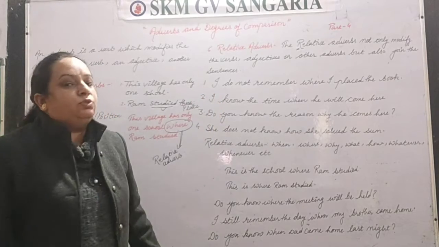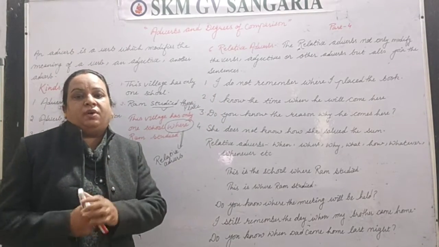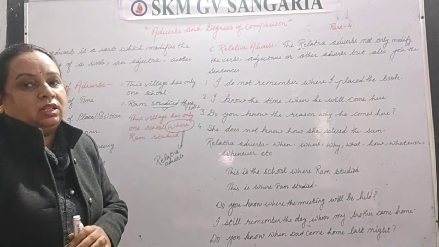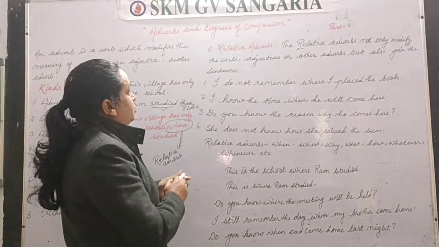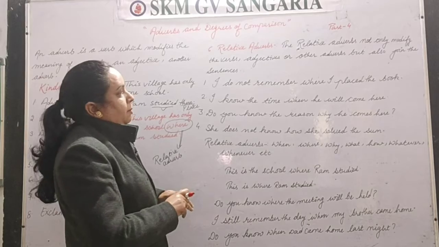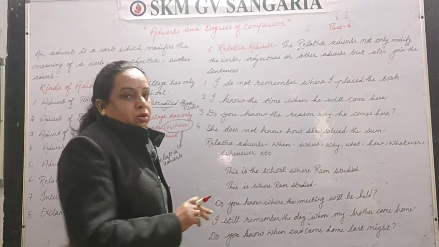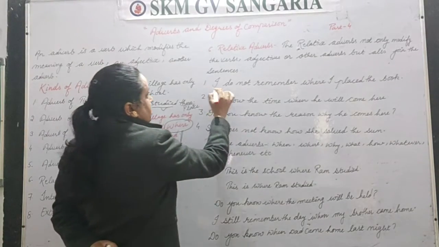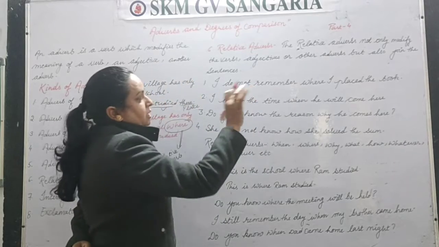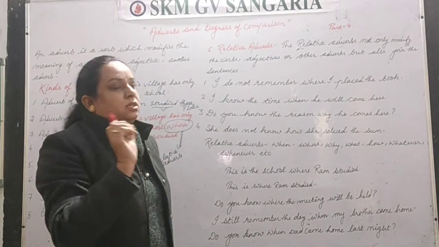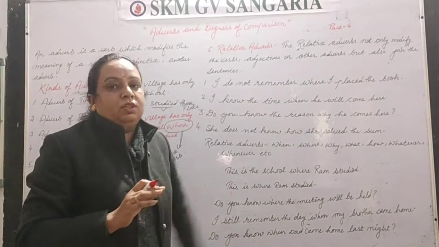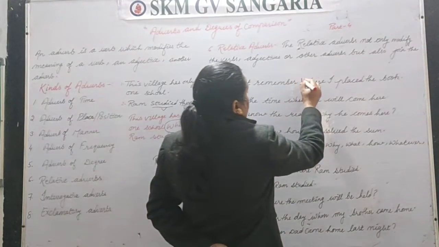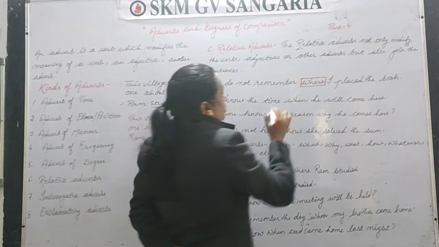Let's understand this with examples, and here we will find out which adverbs are used. First sentence: I do not remember where I placed the book. The first sentence is I do not remember, and the second one is I placed the book. These both sentences I have joined with the word where, and this is modifying the place.